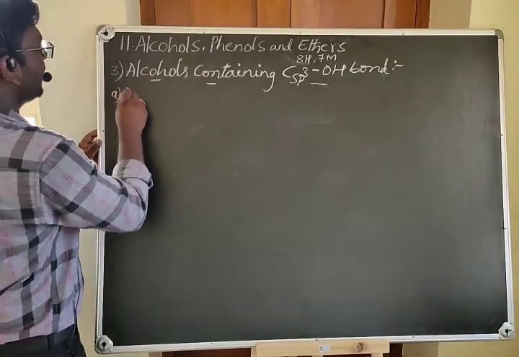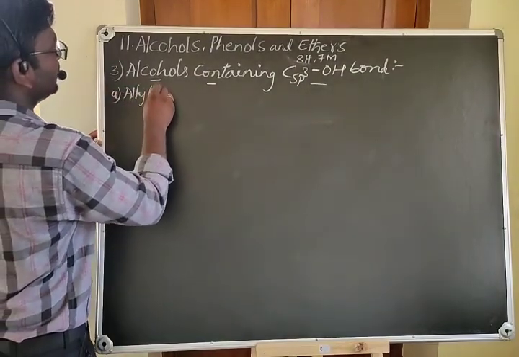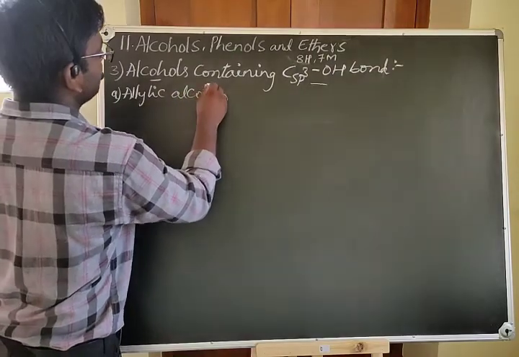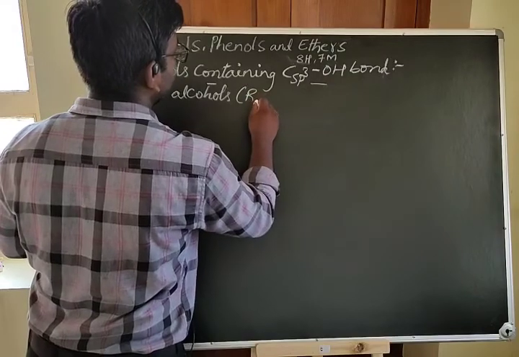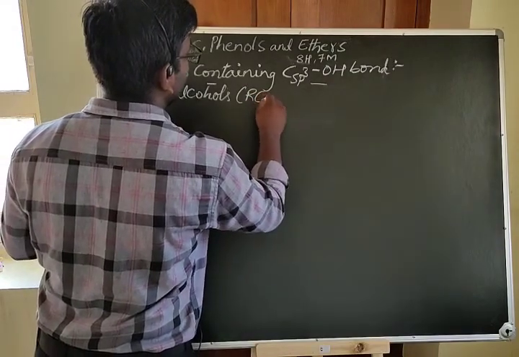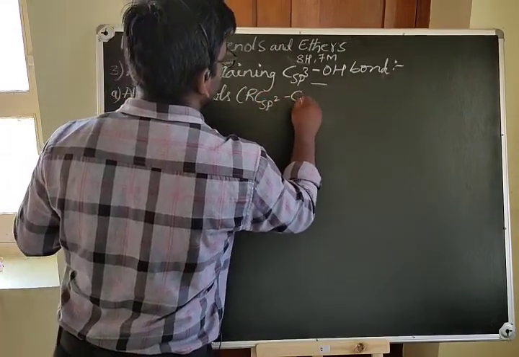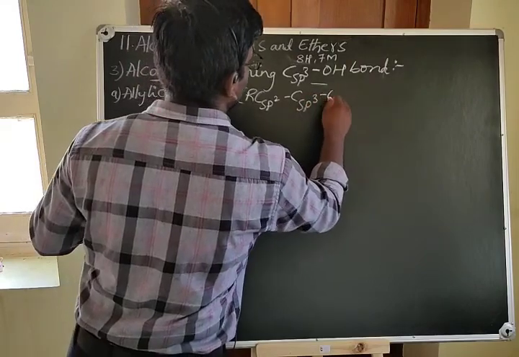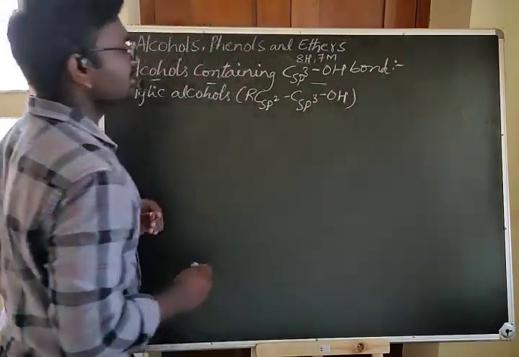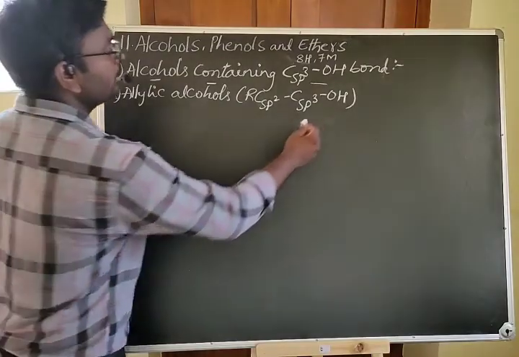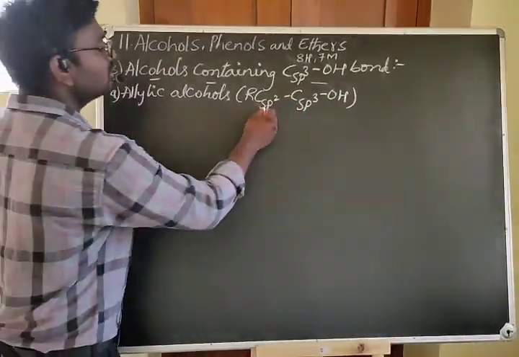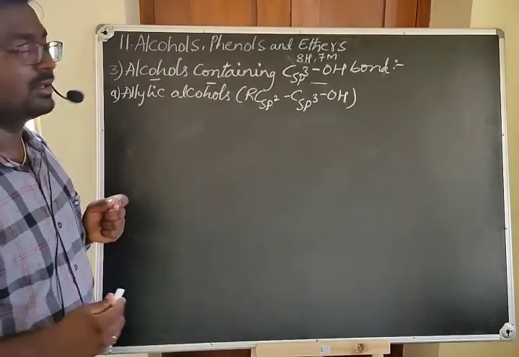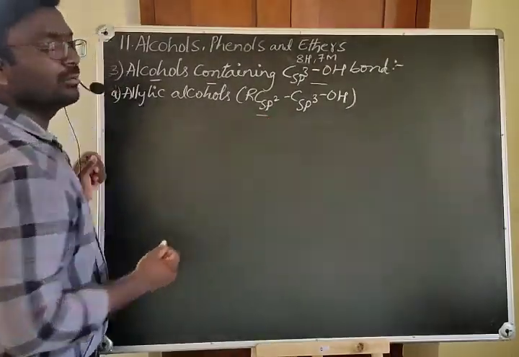Number one is allylic alcohols. These alcohols follow the sequence R-C(sp2)-C(sp3)-OH. It means the OH group is present on the sp3 hybridized carbon, which is next to the sp2 carbon, which has a double bond.